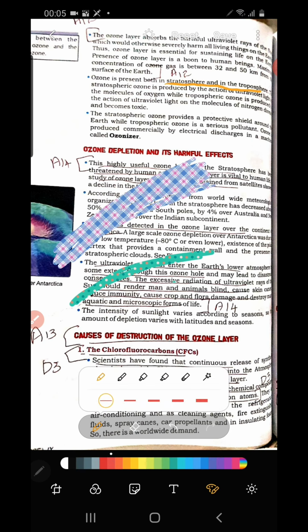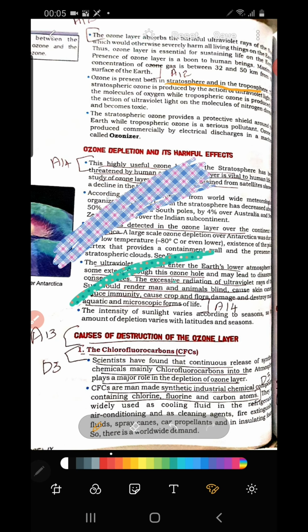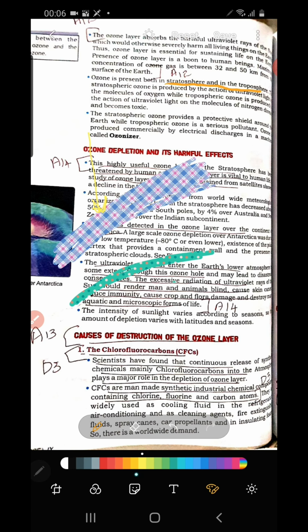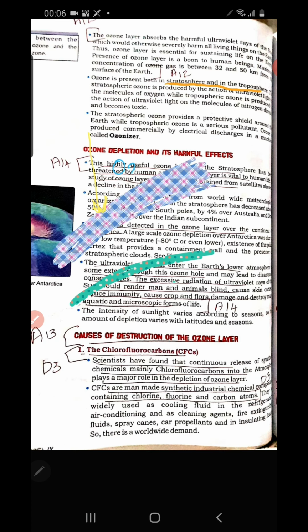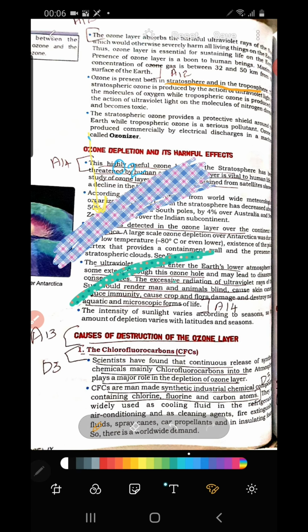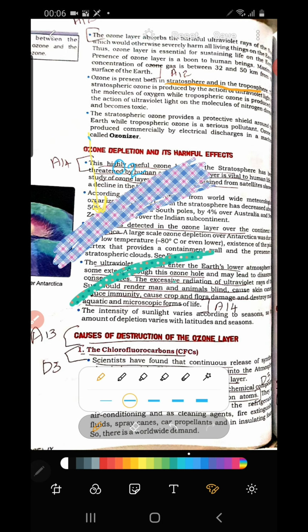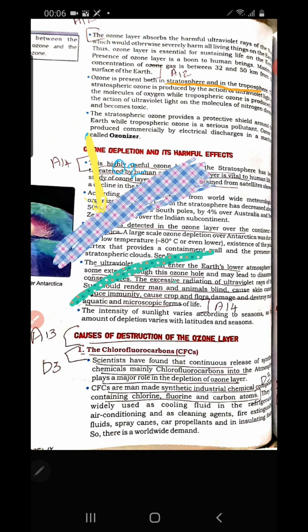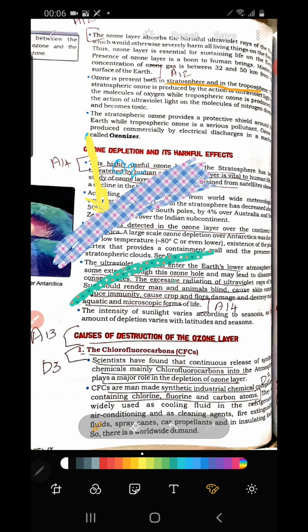Ozone in the stratosphere is formed when the ultraviolet rays reach the upper layer of the stratosphere. What happens? They act with oxygen. Oxygen is O2. We learned before also. So when ultraviolet rays act with oxygen, the ozone is formed in which layer? Stratosphere. But how is the ozone formed in the troposphere, the lowest layer?